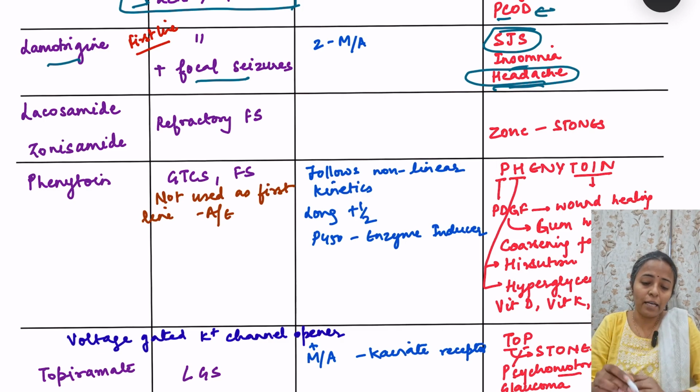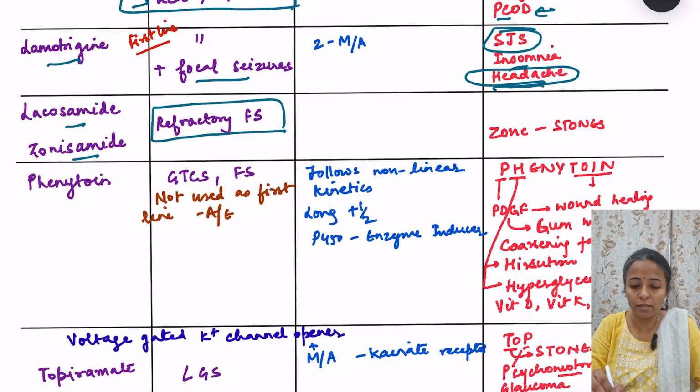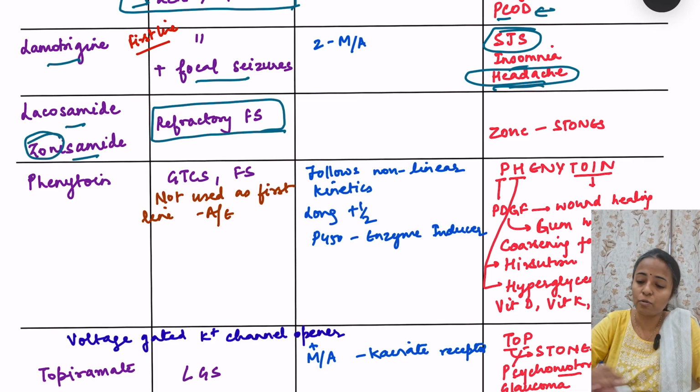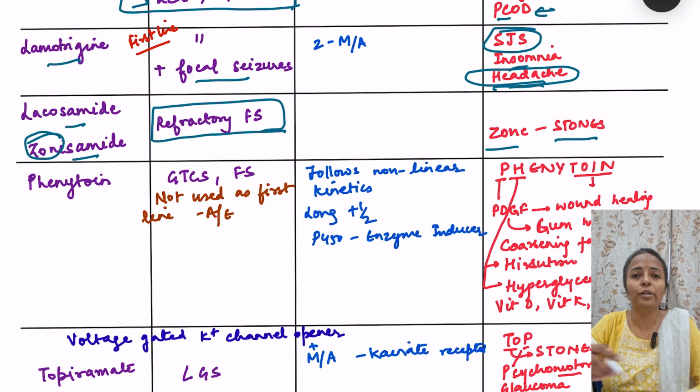Okay, then we have lacosamide, zonisamide, which are used for refractory focal seizures. Okay, not the first line. If the seizures are not responding to other treatments, then lacosamide and zonisamide can be used. And how to remember the side effects? You see, zone. So zone is stone. So zonisamide can lead to development of renal stones.